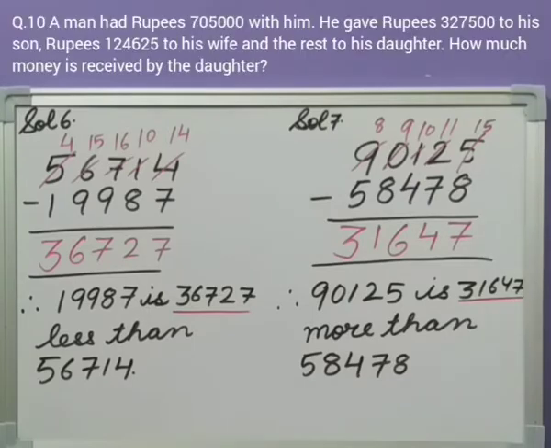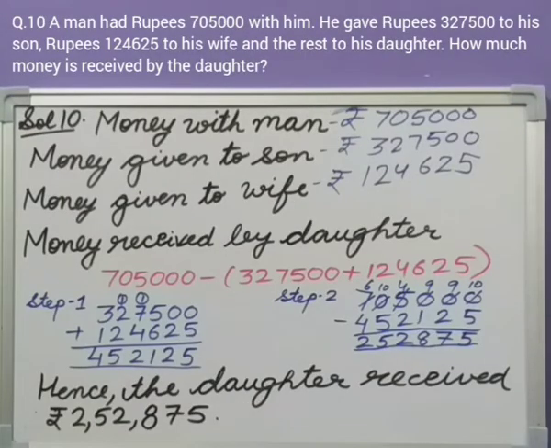Question number 10. A man had rupees 7,05,000 with him. He gave rupees 3,27,500 to his son, rupees 1,24,625 to his wife, and the rest to his daughter. How much money was received by the daughter?